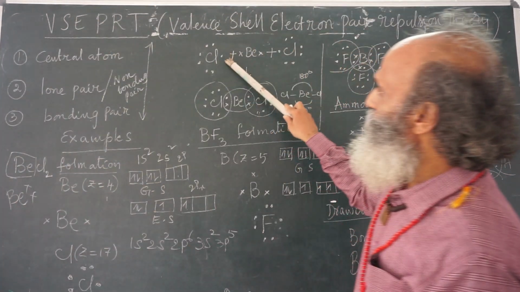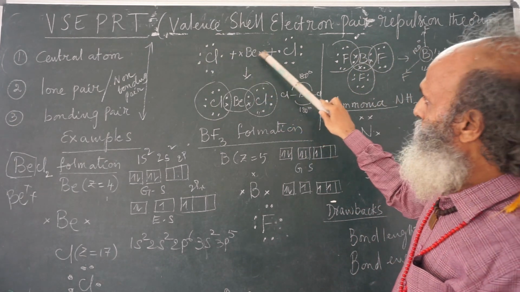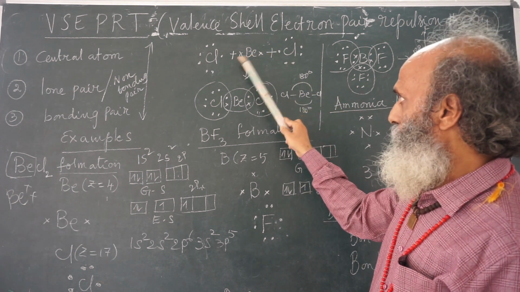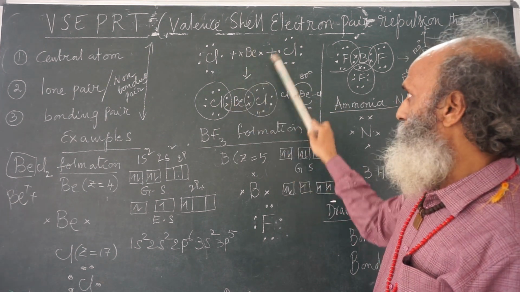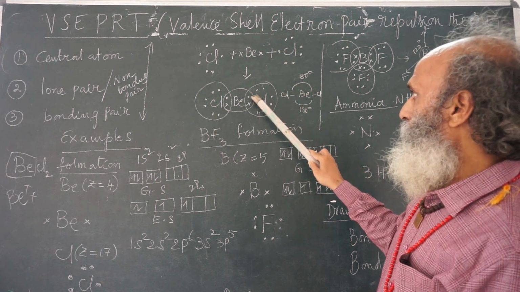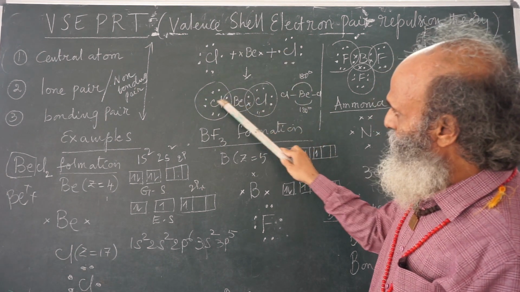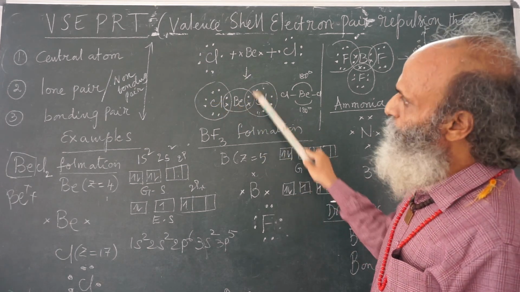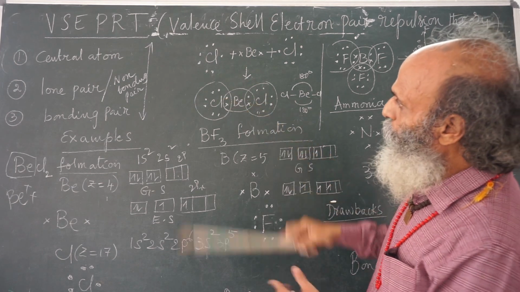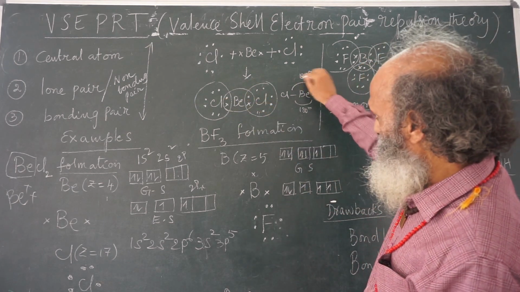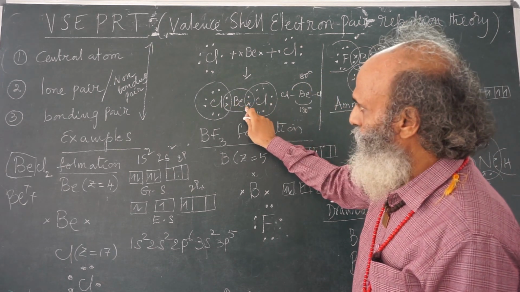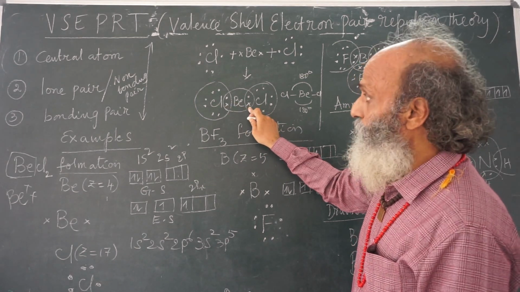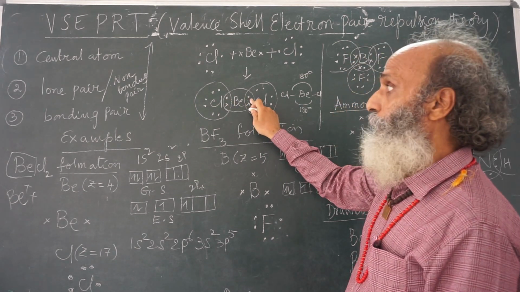Now, the first chlorine atom with 1 electron, and another chlorine atom with 1 electron. Beryllium has 2 unpaired electrons. Now this electron and this electron form a pair. This electron and this electron form a pair. This pair is shared between chlorine and beryllium. This pair is shared between beryllium and chlorine. That means, beryllium being the central atom, around the beryllium nucleus there are 2 electron pairs. Both are bonding pairs.